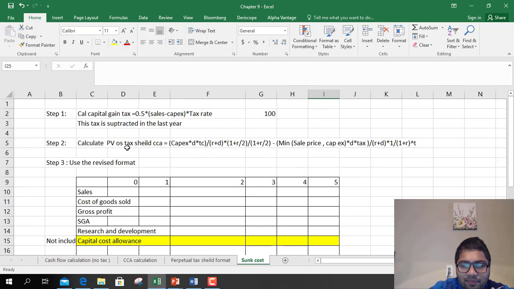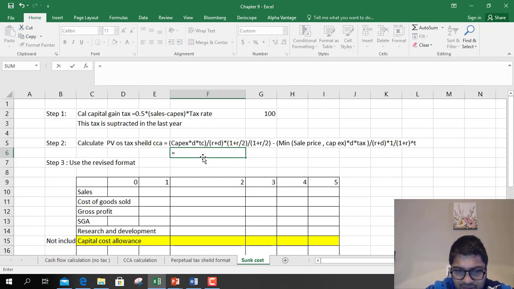Second, calculate PV of tax shield. Now this is complex, so pay attention. Let's do it separately. Let's calculate the first factor first, then calculate the second factor, then subtract the two, because otherwise we may go wrong.